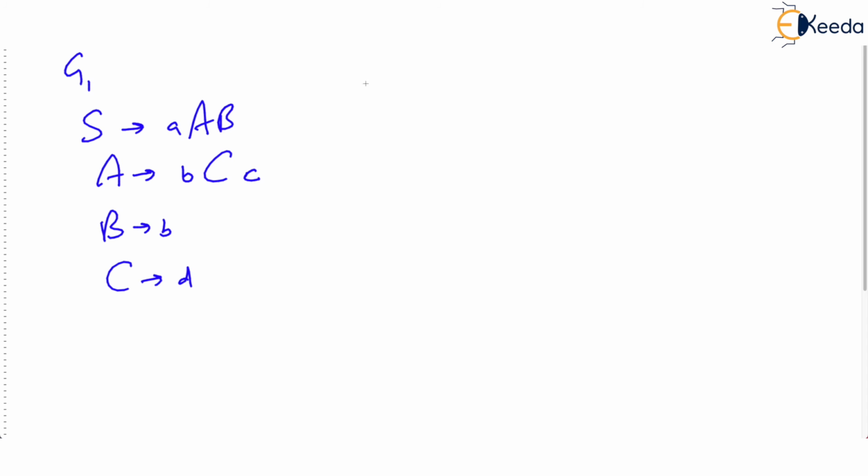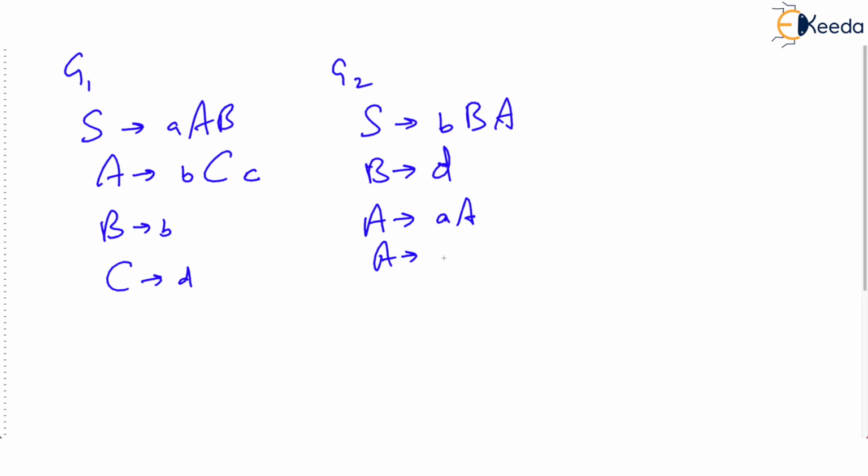Let's say this is G1, and G2 is: S derives, let's say, BBA, and B derives, let's say, D, and A derives, let's say, AA, and A derives simply A. Just check the two grammars. Even I don't know what I have written. Believe me, I have written some arbitrary grammars, but the important thing is both are CFGs.